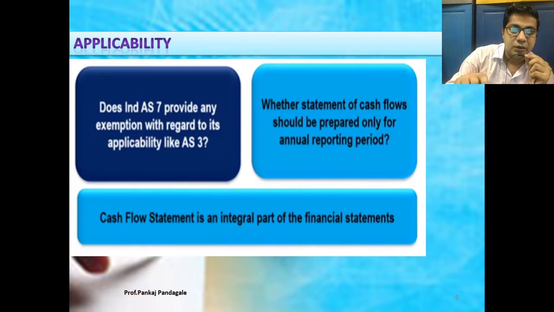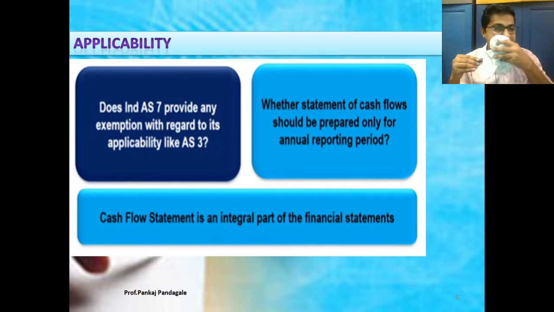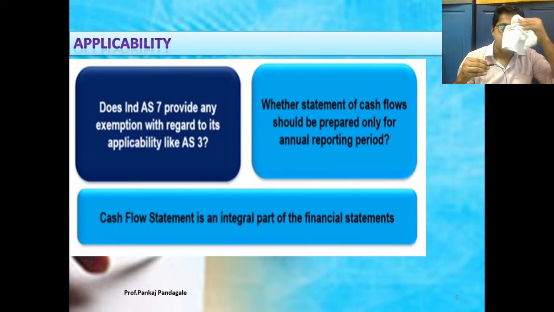Every company should prepare their accounting statements as per Ind AS 7. It is a disclosure statement. It is not an adjustment statement. Disclosure statement means we cannot change anything by applying Ind AS 7, but we should disclose our cash flow statement. So Ind AS 7 is a disclosure statement.